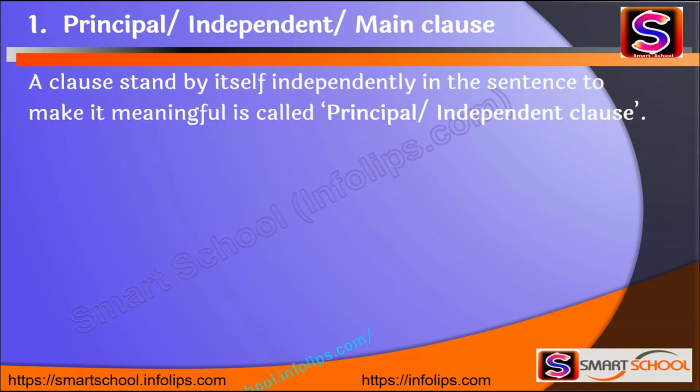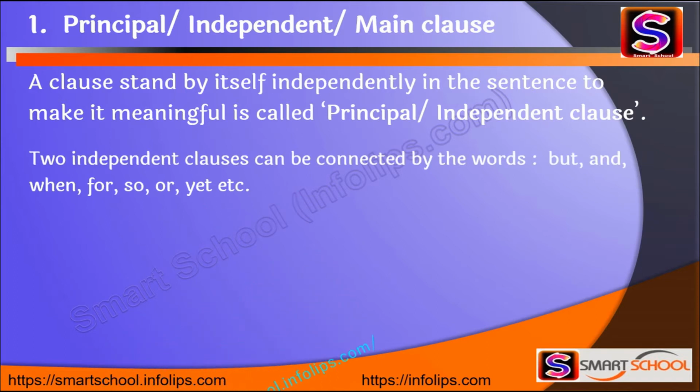A clause that stands by itself independently in the sentence to make it meaningful is called a principal or independent or main clause. A clause stands by itself independently in the sentence and makes it meaningful. That clause is called a principal or independent clause. Two independent clauses can be connected by the words but, and, when, for, so, or yet. So with these words, we can join two independent clauses.